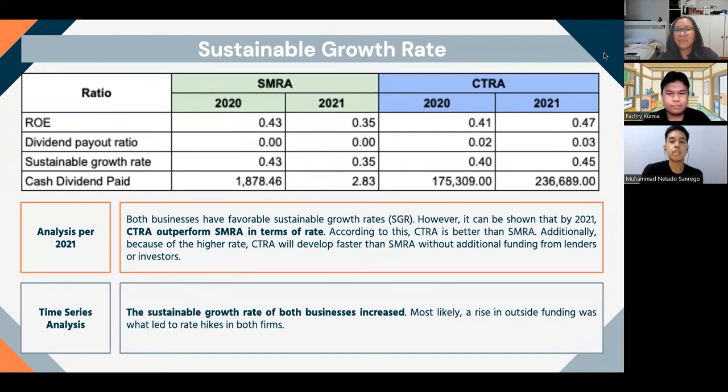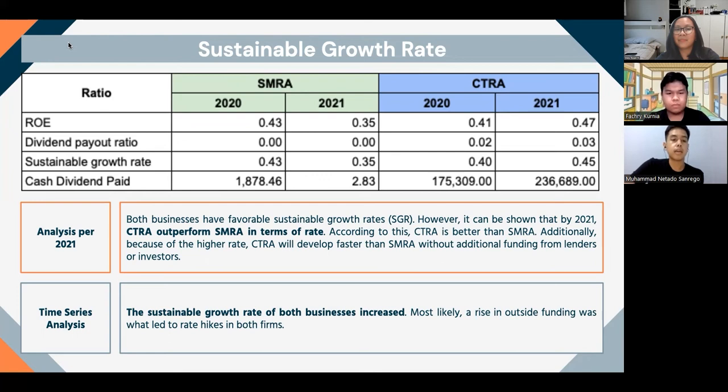Next will be the sustainable growth rate. First, I'm going to explain the analysis per the year of 2021. From this analysis, we can see that both businesses have favorable sustainable growth rates, or SGR. However, per the year of 2021, CTRA can outperform SMRA in terms of the rate itself. According to this result, CTRA is basically better in comparison to SMRA.